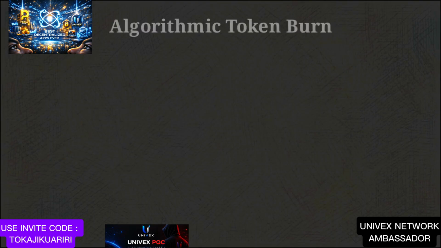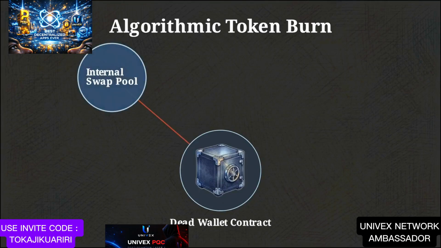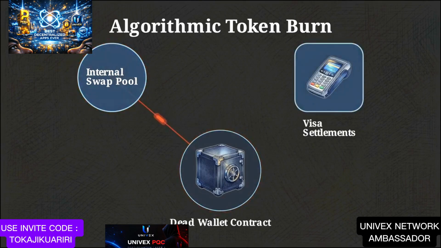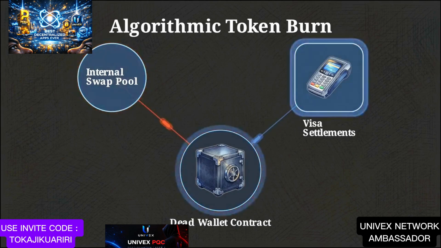The network utilizes an algorithmic token burn as its primary deflationary loop. A percentage of network fees from the internal swap pool are programmatically routed to a verifiable dead wallet contract. Simultaneously, a percentage of transaction settlements processed via the Univex Visa card are routed into that same dead wallet.